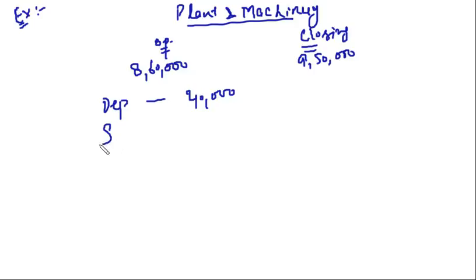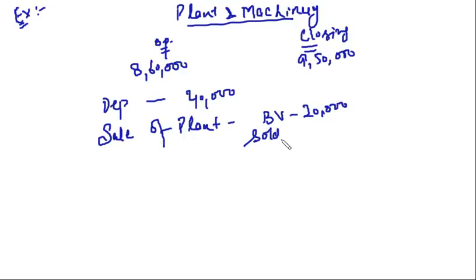There is a sale of plant during the year whose book value was 20,000 and it is sold for 25,000. Clear? Now this plant and machinery's opening balance is given, closing balance is given, depreciation is given, and it is given that we sold some part of the plant whose book value was 20,000 and it is sold for 25,000.